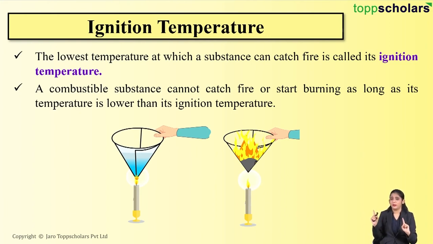Although both the paper cups have the same ignition temperature, in the first case, that is in the paper cup which is filled with water, what happens is that the heat gets transferred to the water through conduction. And that is the reason why the paper does not reach its ignition temperature and so it does not start burning.